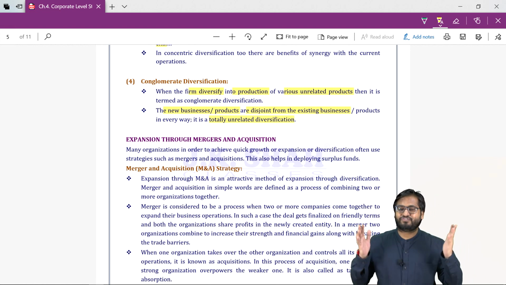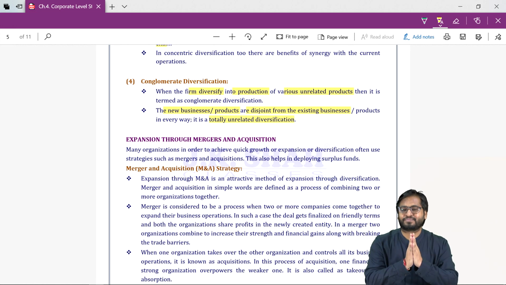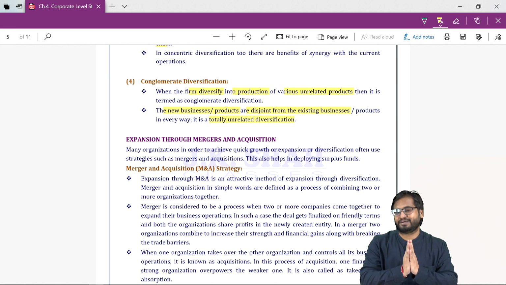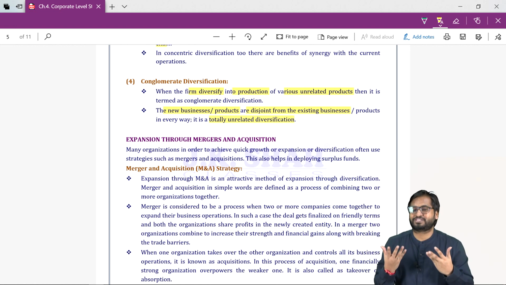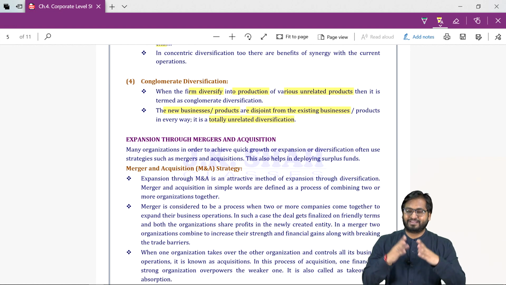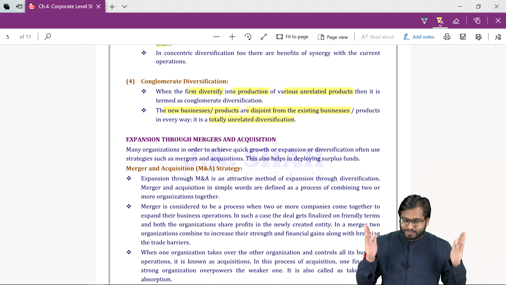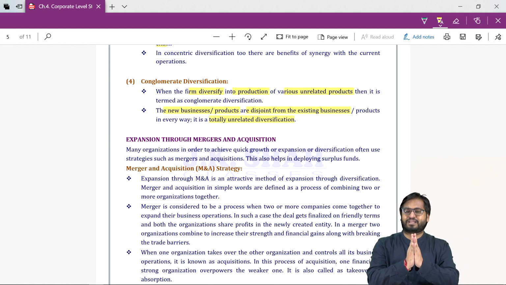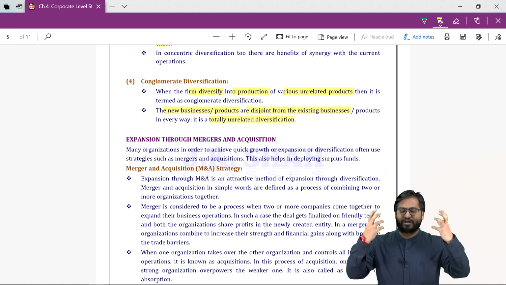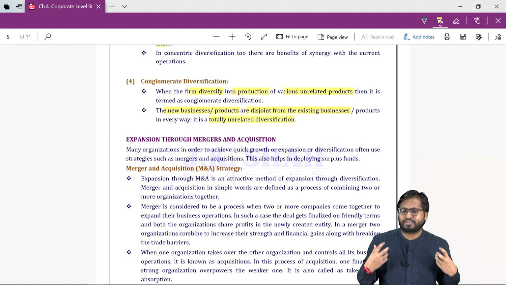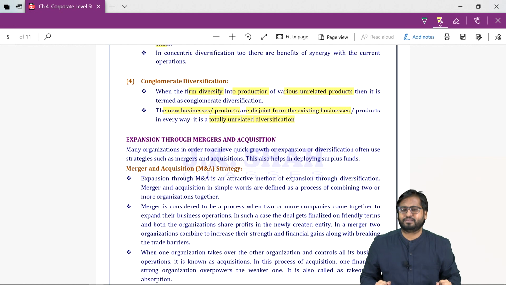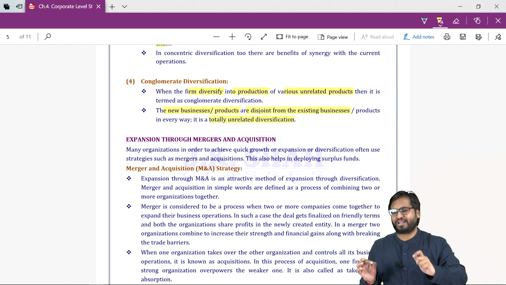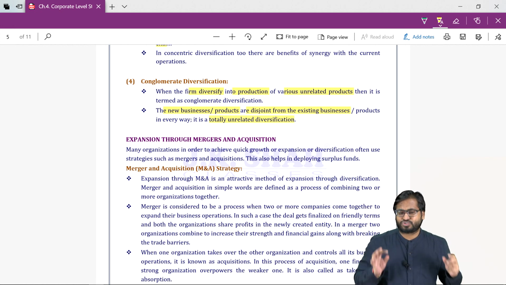In a merger, we come together and do business on friendly terms. Acquisition may not be friendly, it may be forced. In a merger, two businesses come together and continue to do business. Here, one financially strong company takes over the business operations of the other company. So this is acquisition. So what are the types of merger and acquisition?